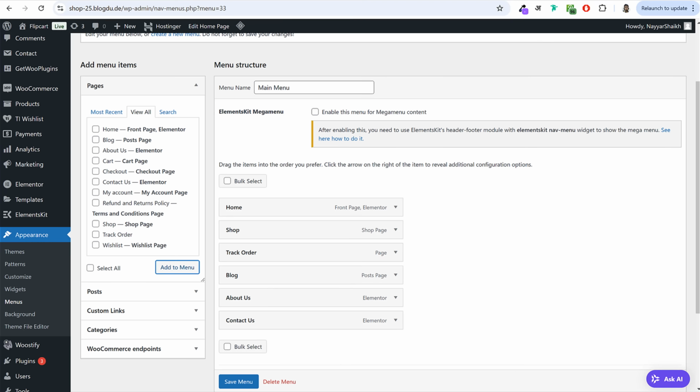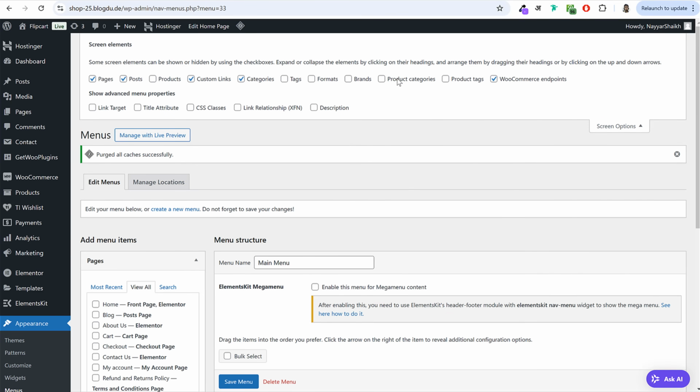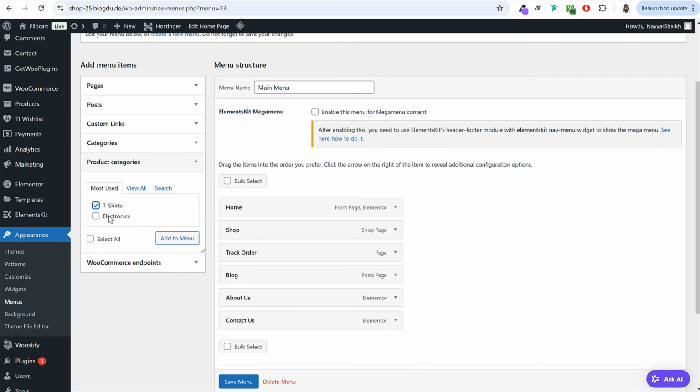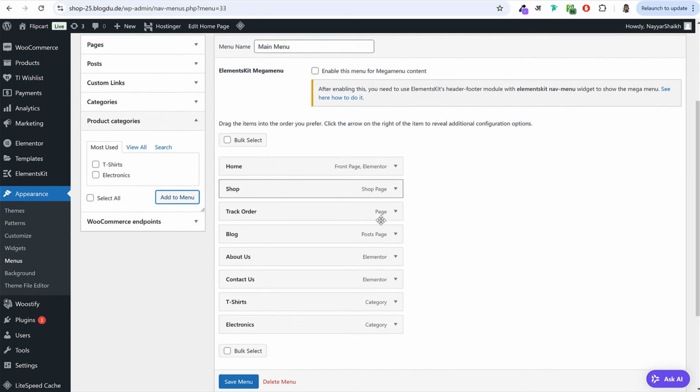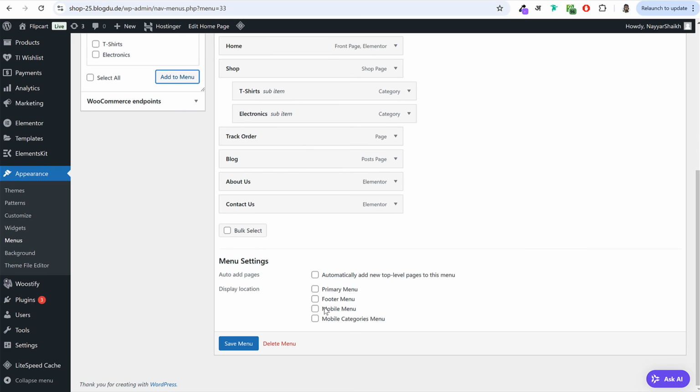categories. So if you want to do that, you can click on this thing at top, click on screen options. First, enable product categories from here. Tick mark product categories. Now you'll see a new option, product categories option. Now what all categories you want, you can click on add to menu and bring them under shop like this. Okay. Now make sure to always tick mark this thing, primary menu.